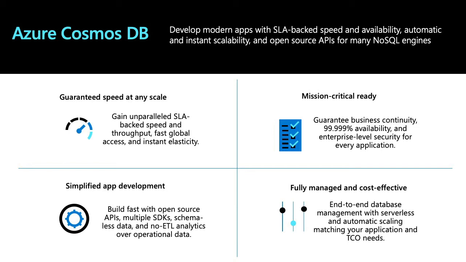At the same time, it offers lots of open API support and SDK support. There are SDKs available for Java, Python, Node.js, and even .NET. And there is open API support available for MongoDB, Cassandra, Table API and SQL API. You can fully leverage these capabilities, and your developers will have a much lesser learning curve to onboard their applications to Cosmos DB.